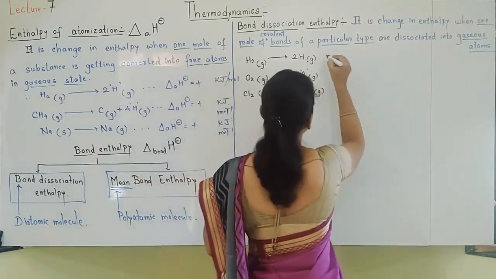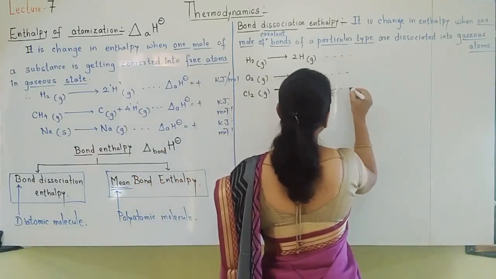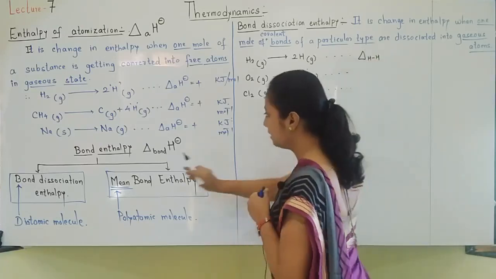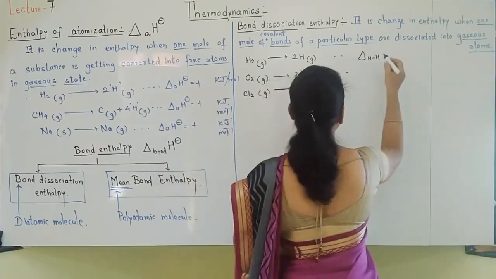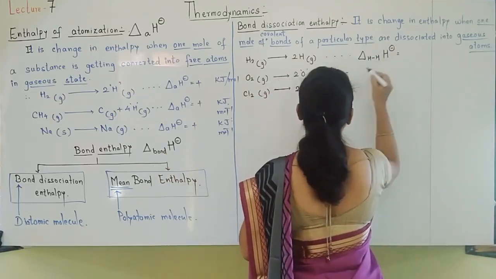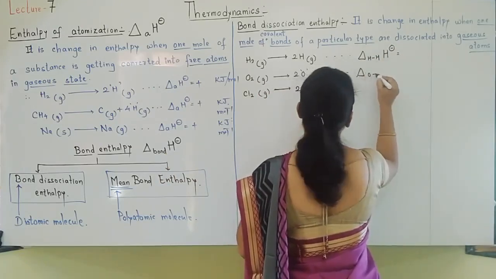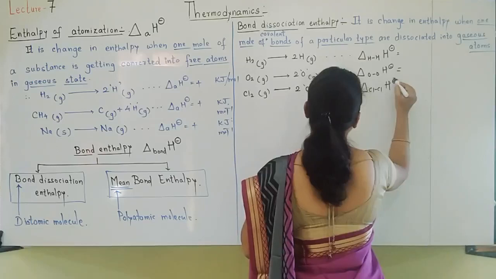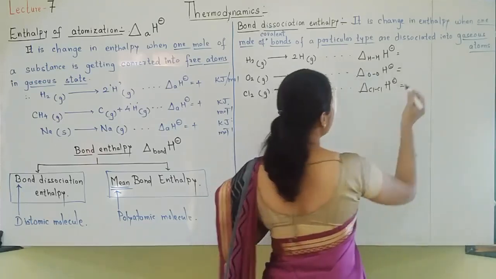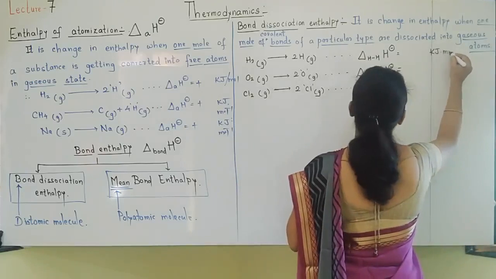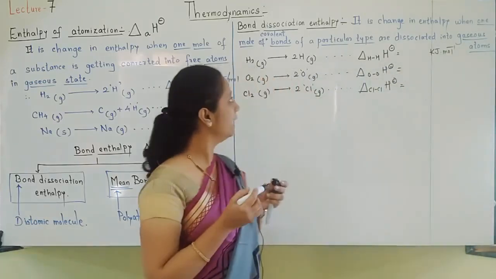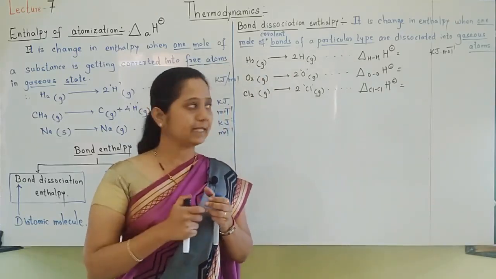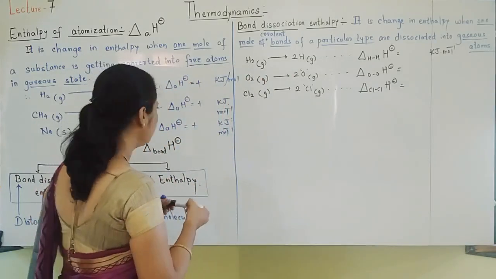How to write all these? Students, generally when it is diatomic, the H bond is there. Here the symbol is bond. When it is diatomic, that bond is written directly. So these values also will be in kilojoule per mole. Energy is required to break the bonds, so it is also positive, an endothermic reaction. Let us move towards the next step, that is mean bond enthalpy.